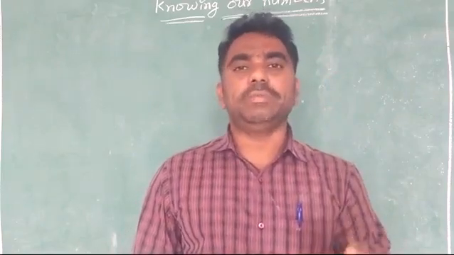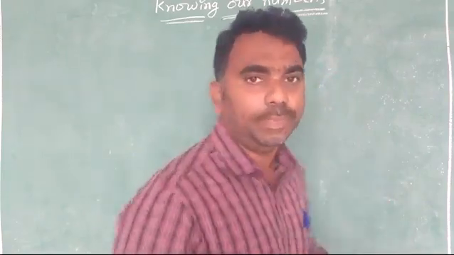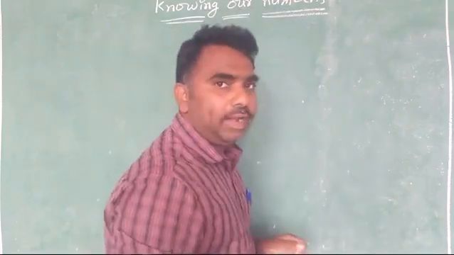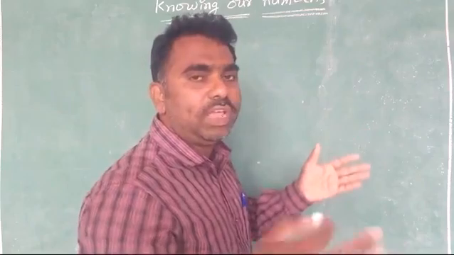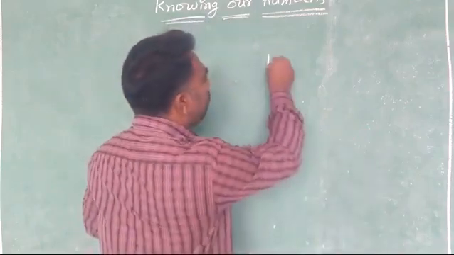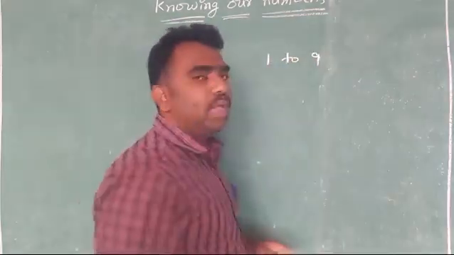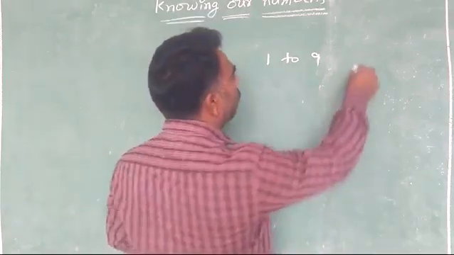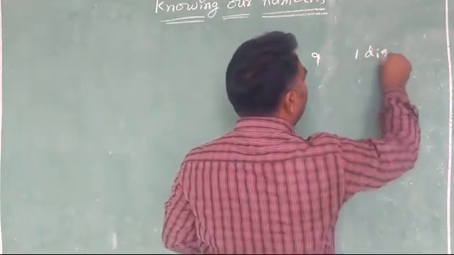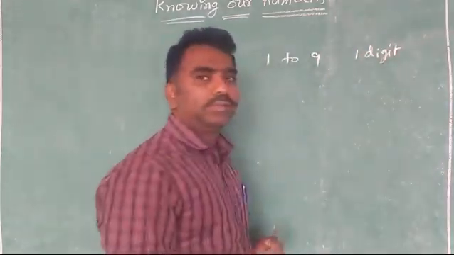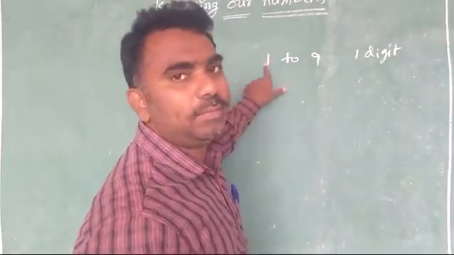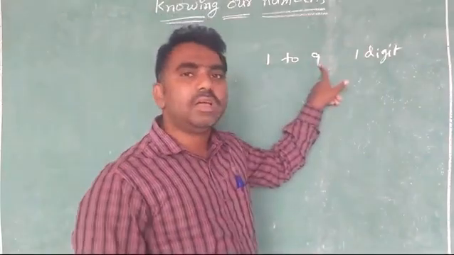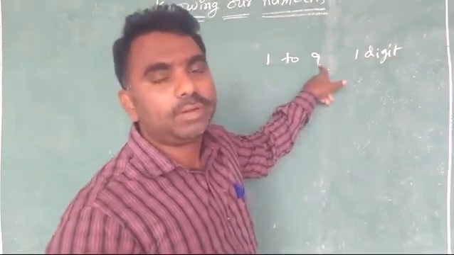The 5-digit numbers start from... we know the numbers. What are the numbers we know? 1, 2, 3, 4 like that. 1 to 9 are only 1-digit numbers. In that, this is the smallest 1-digit number and this is the biggest 1-digit number.